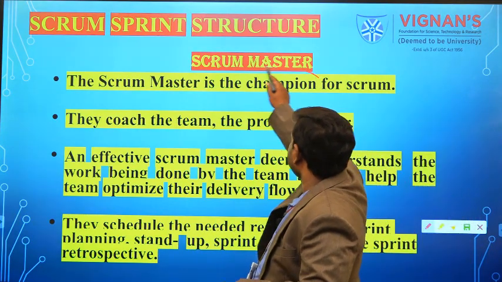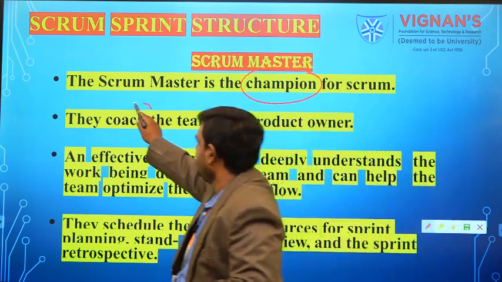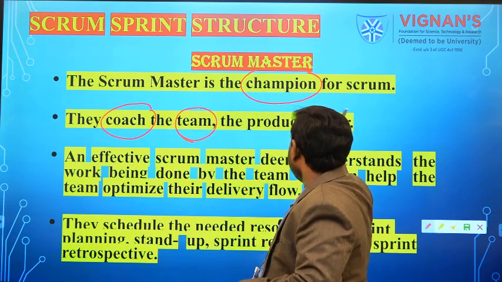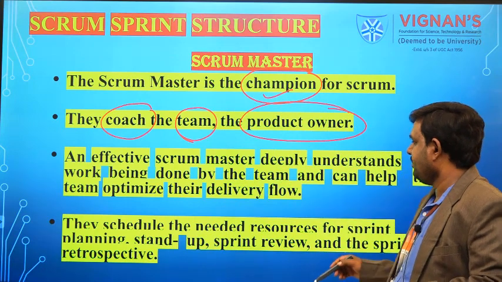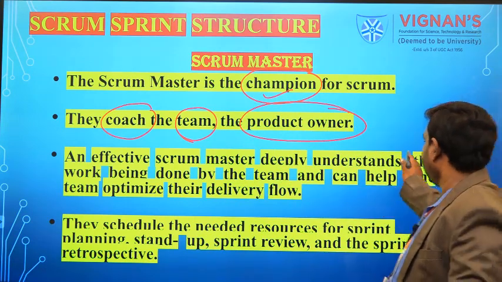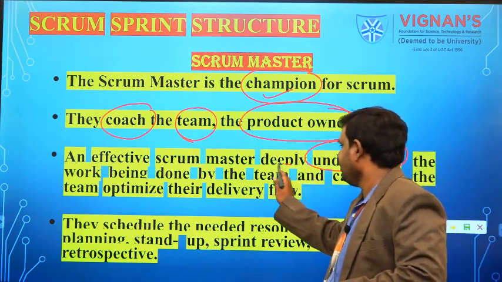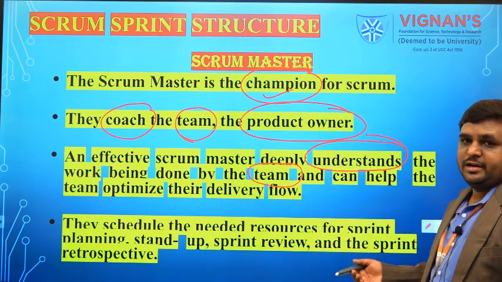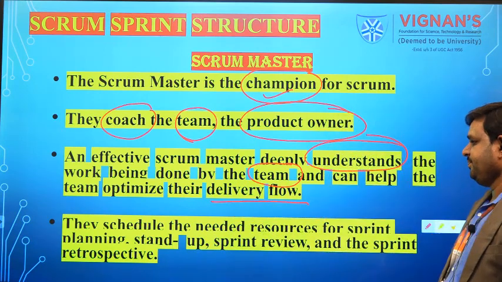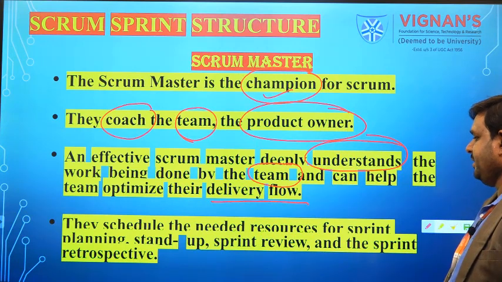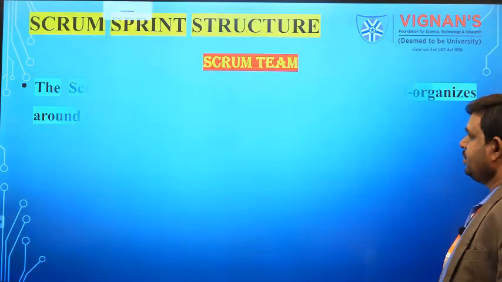So here the Scrum Master is the champion for Scrum, and he is going to train or coach the entire team and the product owner. That's why we are calling him a champion. And an effective Scrum Master is going to understand deeply what work is going to be done and explain it to the team, which helps the team optimize the delivery flow. Next, they schedule the needed resources for sprint planning, stand-up, sprint review and sprint retrospectives, which we already discussed. So the last one is Scrum team.